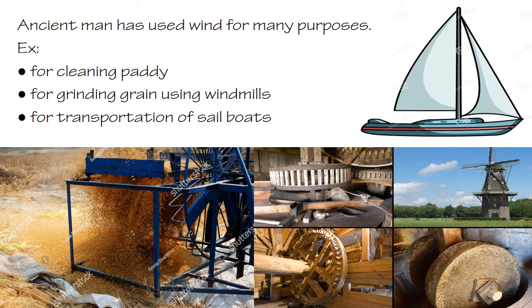The main energy source used in a sailboat is wind. Cleaning paddy by using wind means winnowing, the process used to clean chaff from paddy. To separate lighter chaff from debris we use the winnowing process. This is by using the wind.